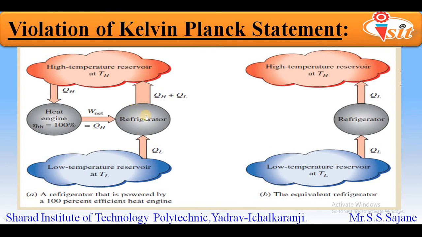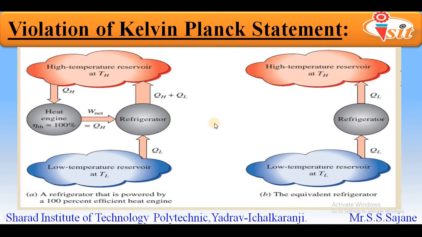Now we will see what happens if we combine both these systems together. We are going to take the resultant of both systems, that is, the heat engine and the refrigerator, and whatever the resultant is, we have shown in the other diagram. You can see that diagram on the right side.